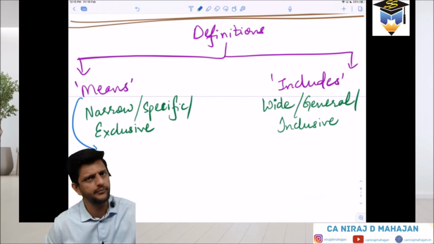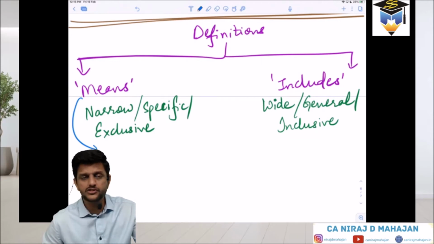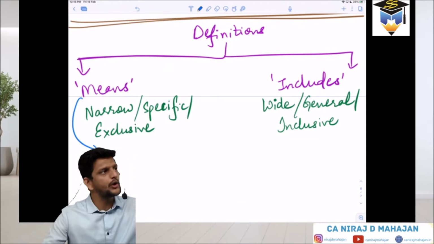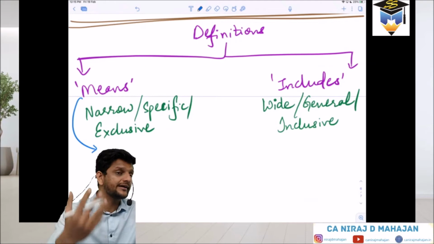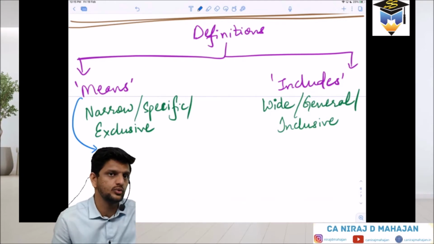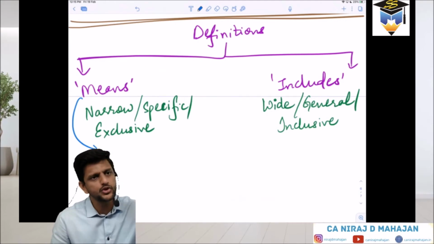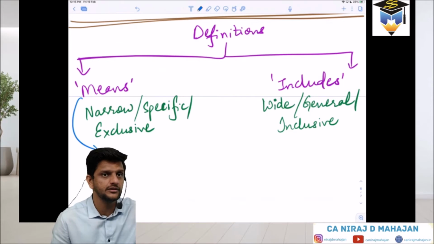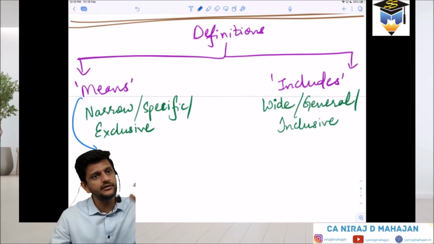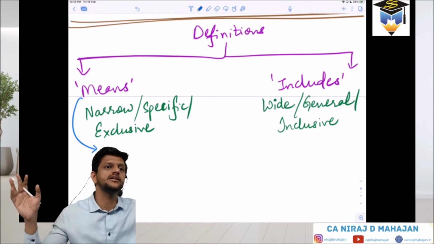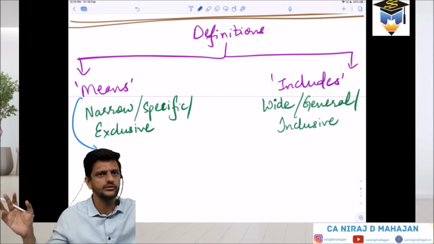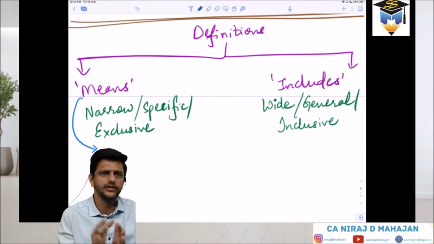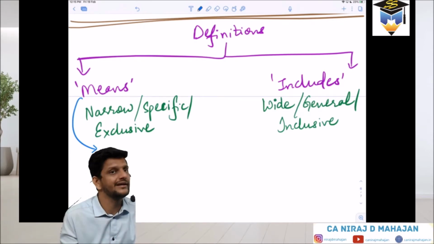At that time they use the word means. But when this will also come, that will also come, this can also come, in that case they use the word includes. There might be so many words which might be missed from the definition. If they want to cover each and everything, it will become a very lengthy definition or a very lengthy book. So they keep it limited, but in that case they use the word includes.